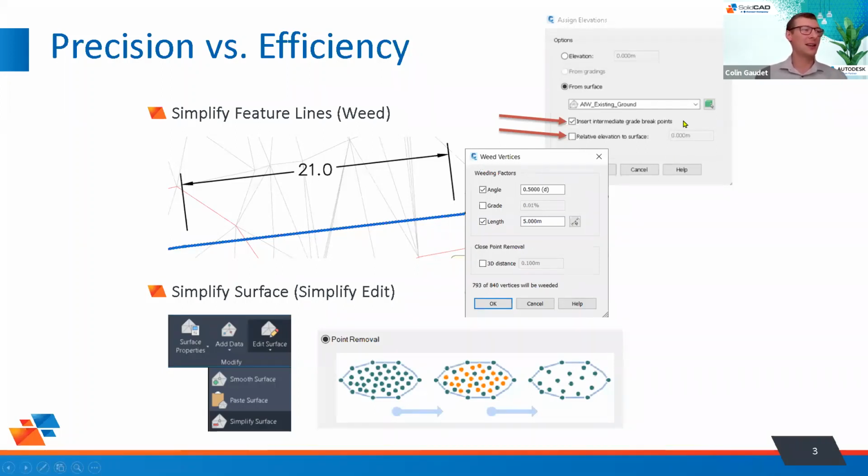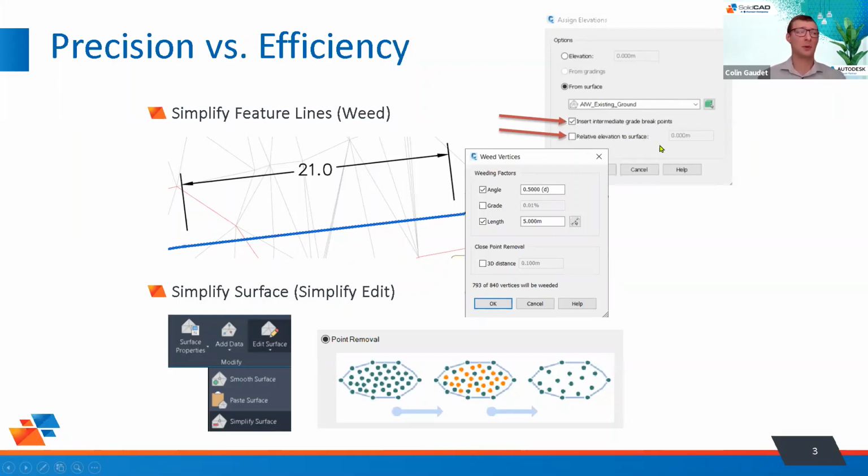One last thing on this slide that I don't tend to touch on in this presentation very much is new as of 2018, I believe. With feature lines, we're able to assign elevations from a surface. We can then give it intermediate grade breaks or grade break points. And we can also keep it relative to a surface.